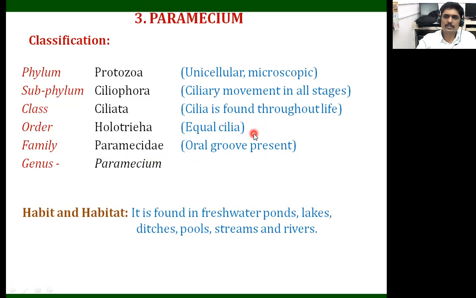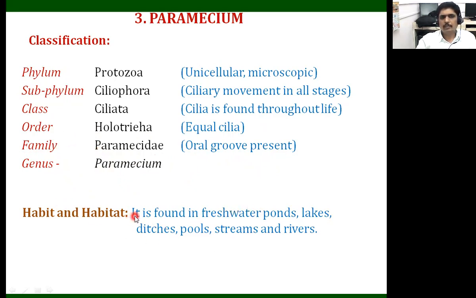When we observe the structure of Paramecium, there is a funnel-like depression, which is nothing but the oral groove, and it helps ingest food material. So that is the family Paramecidae. Next one is the genus. The genus is Paramecium. So we should know the systematic position of Paramecium.